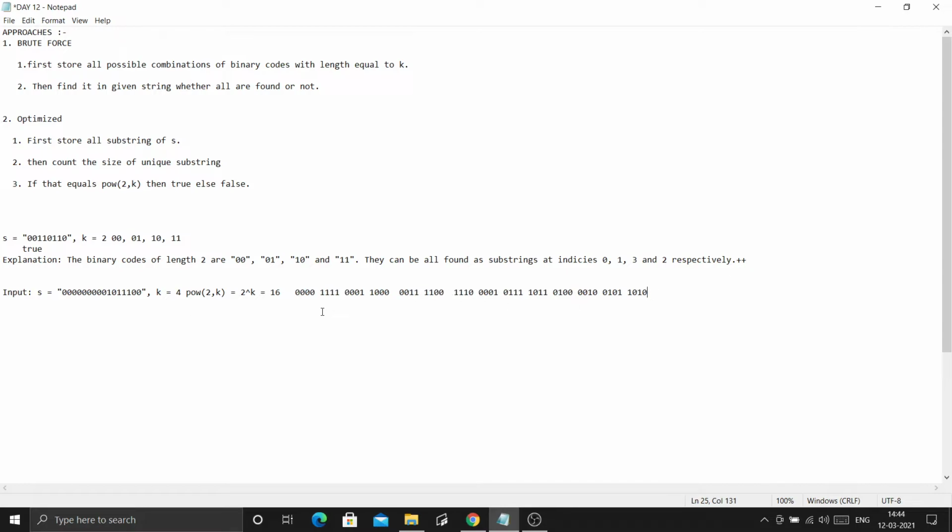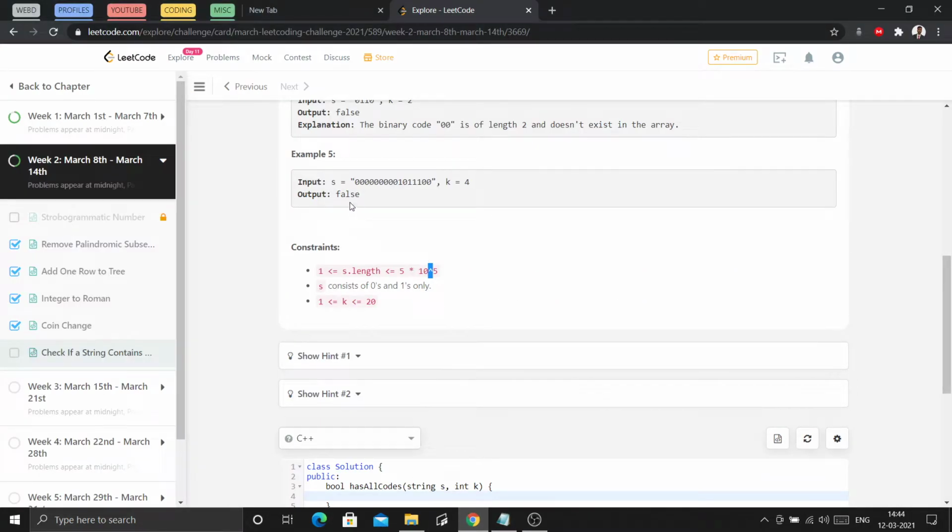Let's check if it satisfies or not. Let's say 0000 is here. 1111 is here. Okay, 1111 is not here. So I will return false from this place. So our answer would be false in this case. Yes, it is here.